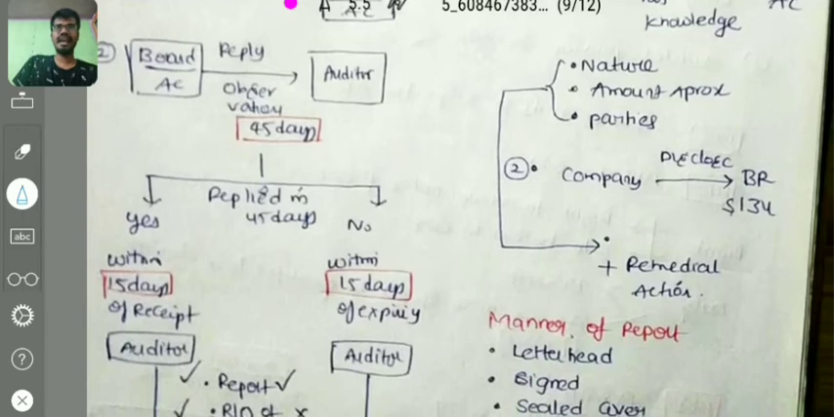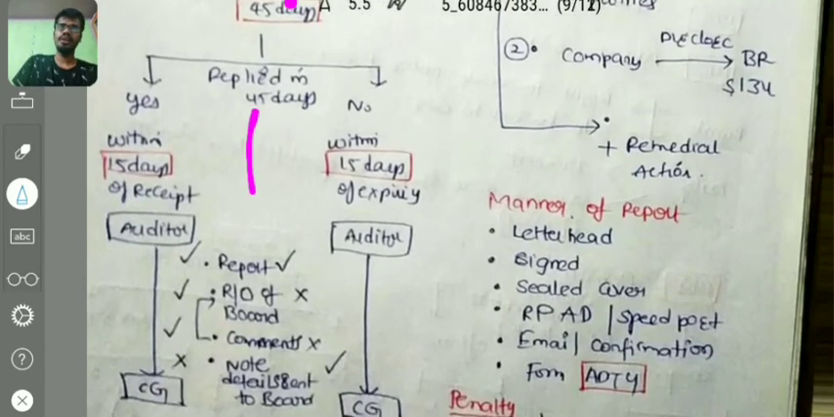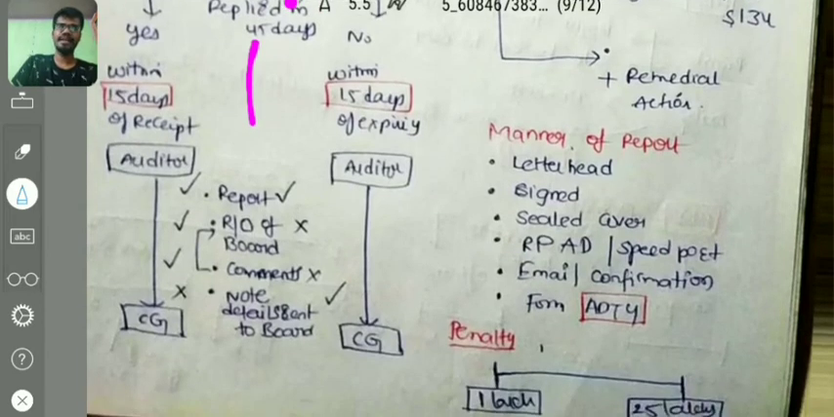If the board or audit committee has replied within 45 days, then within 15 days of receipt, the auditor has to send a report to the central government. And if not, within 15 days of expiry of the 45 days, the auditor has to send the report to the central government in form ADT-4.